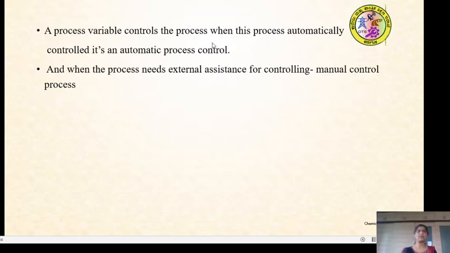When the instrument controls itself automatically, we call it an automatic control process. When an external assistance is required to get a particular product or to continue its operation, we call it a manual control process.